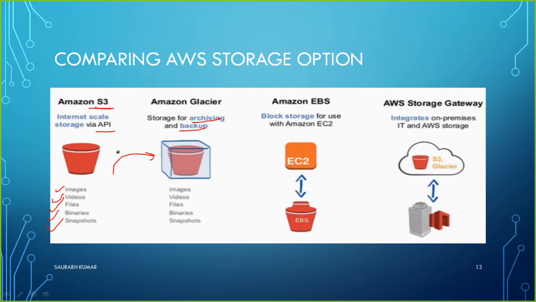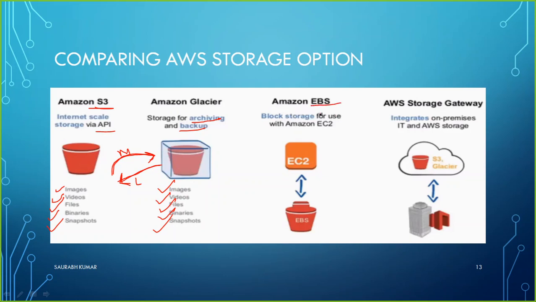The traffic going in is more and the traffic coming out is less. Generally it is only in an exception case, when you have lost the data or really need a very old backup, that you retrieve the data from there. But most of the time you only put data there. That service offered by Amazon is called Amazon Glacier. Here we keep the backup or archive of any image, video, file, binary, snapshot. Clear? Then the third category we have is Amazon EBS.